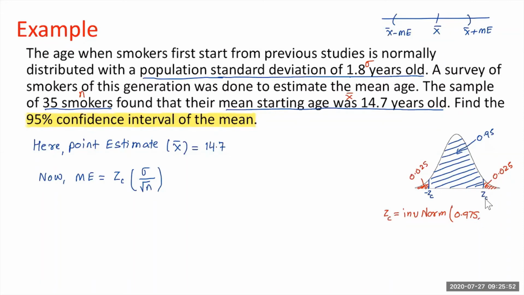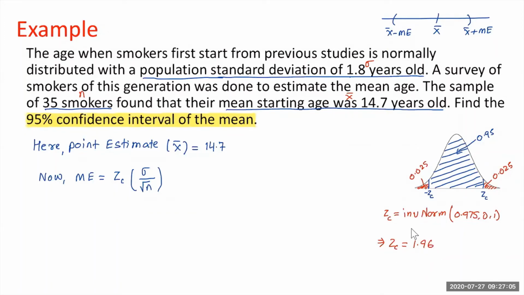Now the mean for the Z score is 0. Standard deviation is 1 for standard normal distribution. Whenever we are talking about Z, we are talking about standard normal distribution. Now you can use your calculator to evaluate this. If I use my calculator to evaluate inverse normal, 0.975, mean 0, standard deviation 1, I obtain 1.96 in my TI-84 calculator. So we have Z sub C is 1.96.